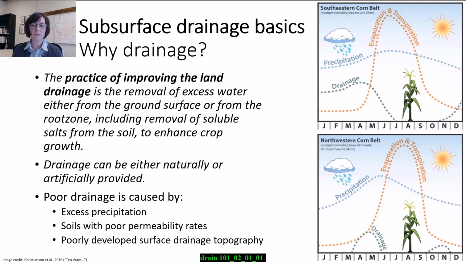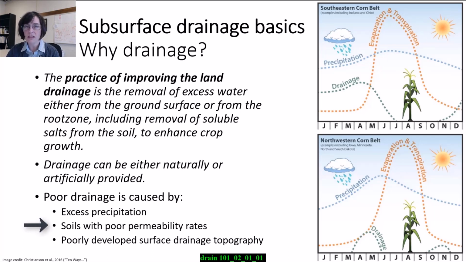Poor drainage is caused by a couple different things, or a combination of a couple different factors. First of all, poor drainage can be caused by excess precipitation, having too much rain or snow at the wrong time or in the wrong place. Poor drainage can also be caused by soils with poor permeability rates. Permeability is the ability to transmit water through the root zone.